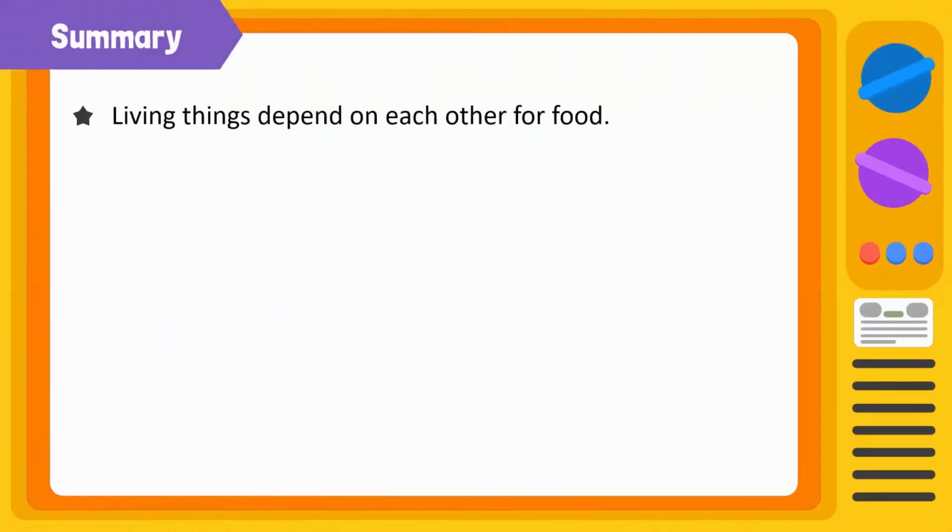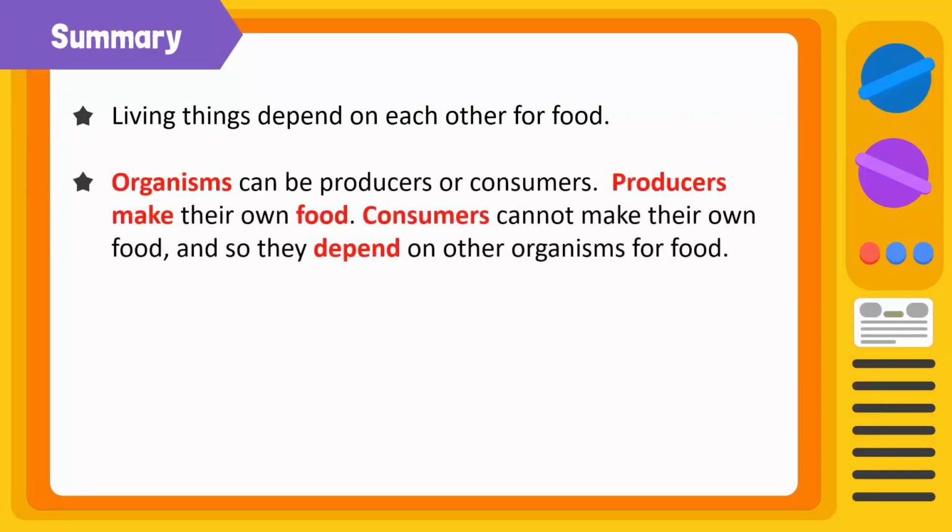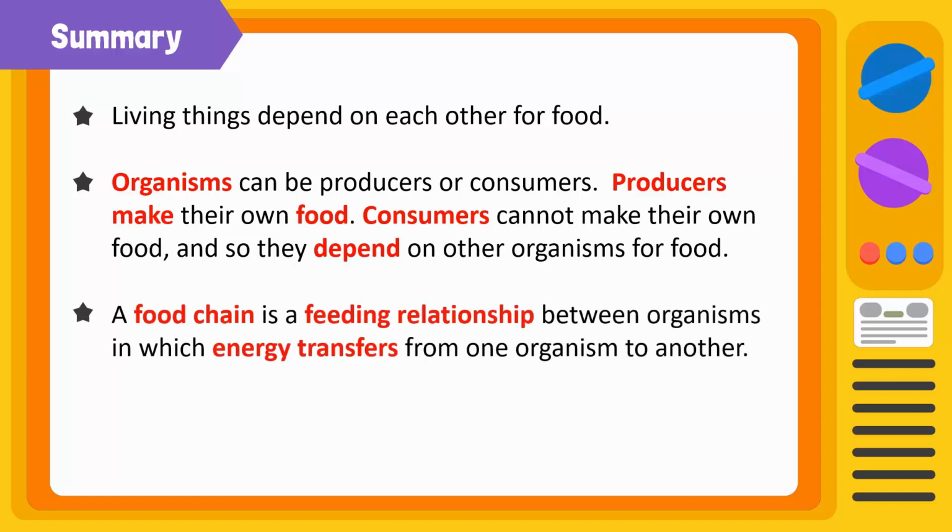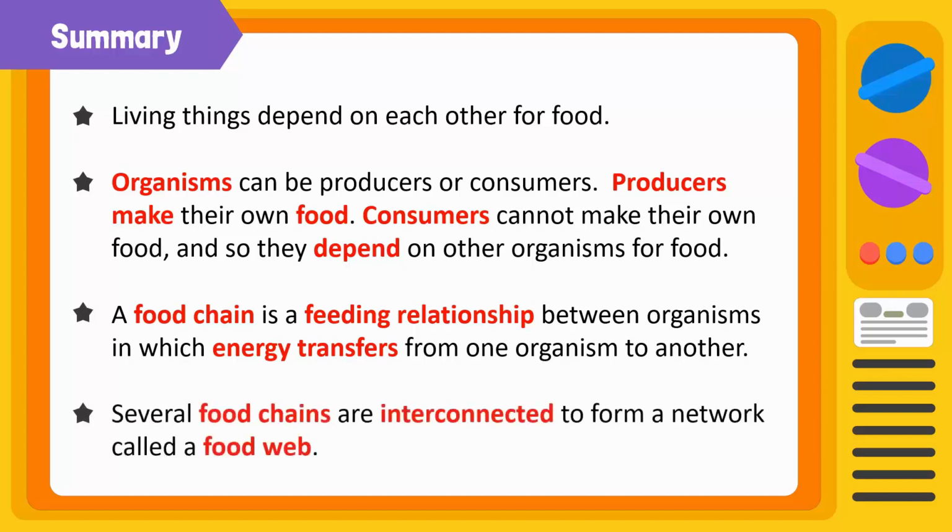Time to summarize. Living things depend on each other for food. Organisms can be producers or consumers. Producers make their own food, while consumers cannot make their own food, and so they depend on another organism for food. A food chain is a feeding relationship between organisms in which energy transfers from one organism to another. Several food chains interconnected to form a network is called a food web.